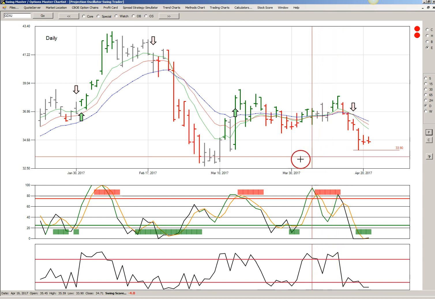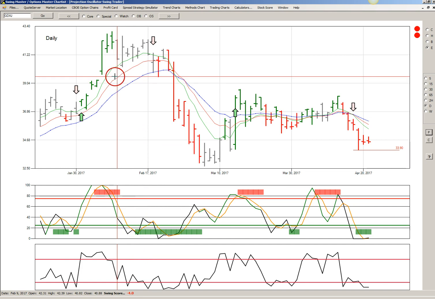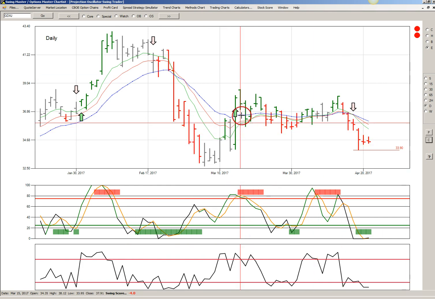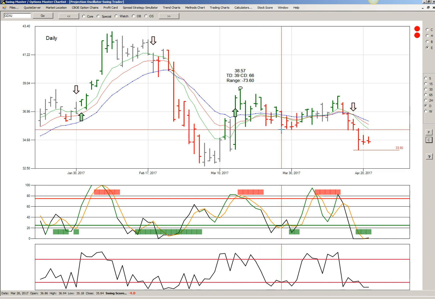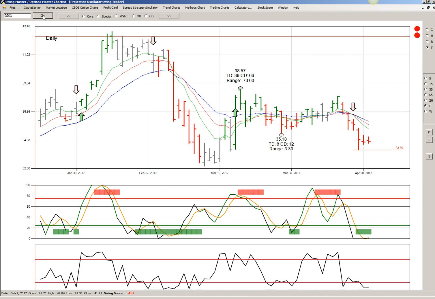Now, if we go back and look at the last few times that there was a bearish reversal from an uptrend, and we'll use our counting button here, and we'll use this bar for the high, and we'll count down to this bar, and it was 8 calendar days between the bar high and the bar low.